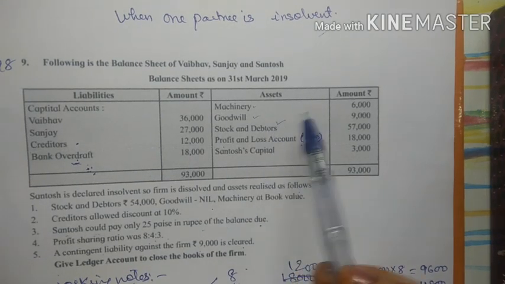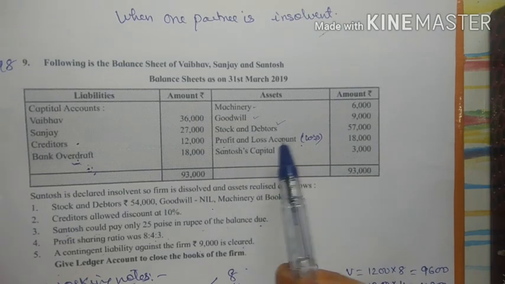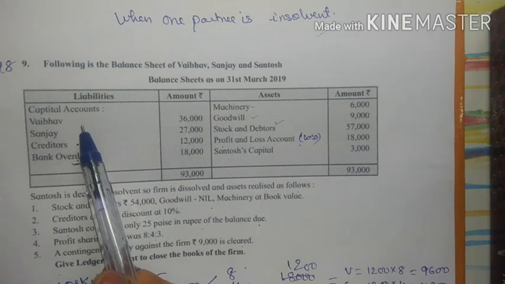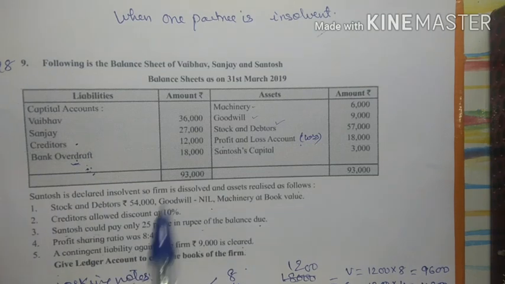We have transferred the assets to realization debit. We have transferred profit and loss to partners capital account debit side. Santosh capital balance in debit side. Capital account of Vaibhav and Sanjay credit balances, and these two are the liabilities. Now starting with the adjustment.